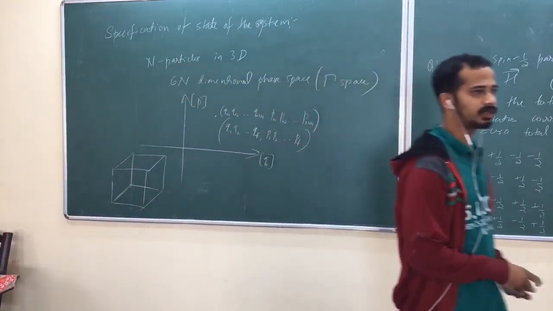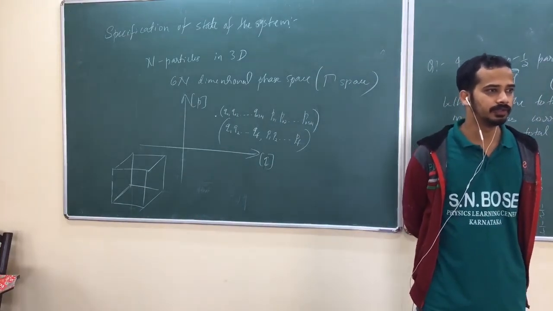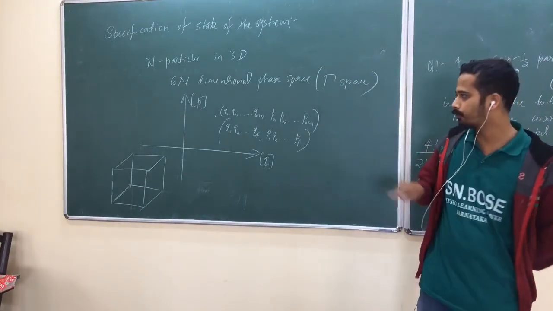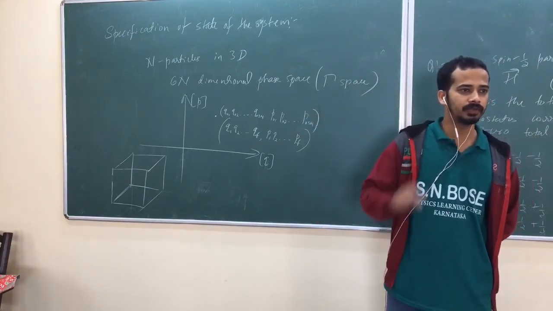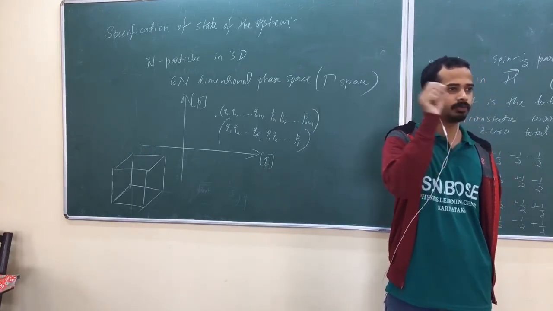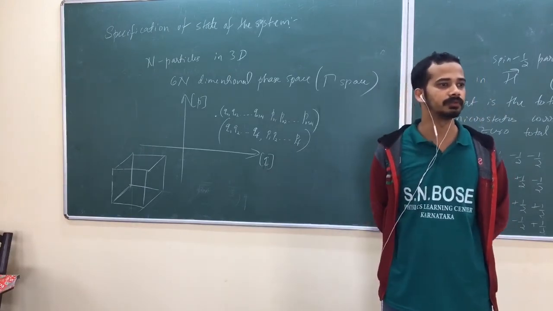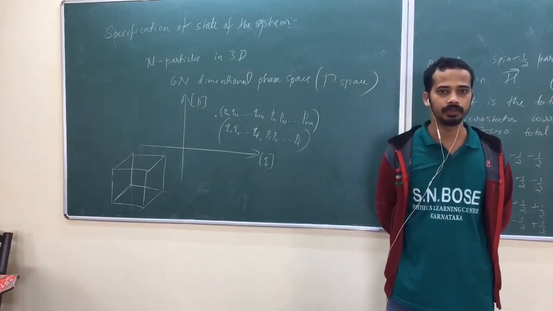You can say the system is within one small region of a phase space. You can't put a point in a phase space and say this is the state of the system. Why? Whenever you put a point in a phase space, you are talking about a very specified x component of position and x component of momentum of each particle. Similarly y and z components, isn't it?